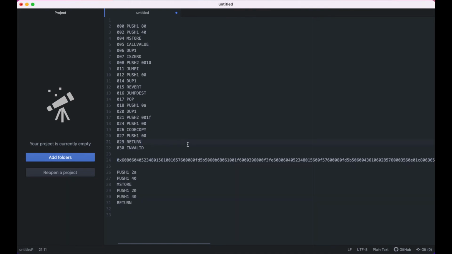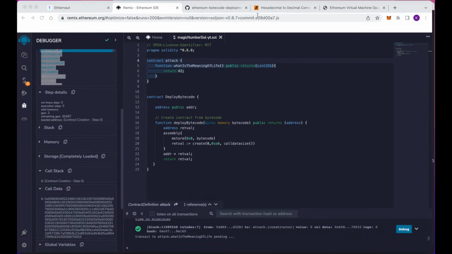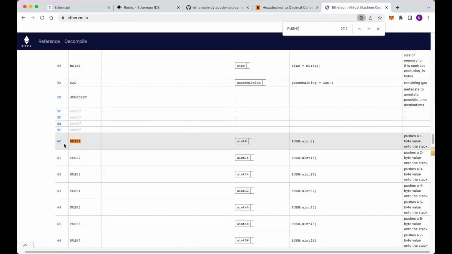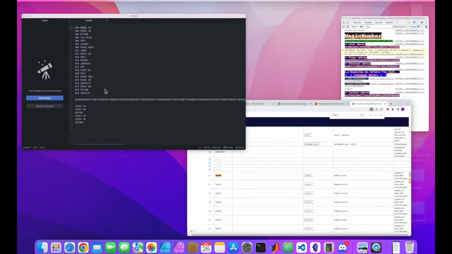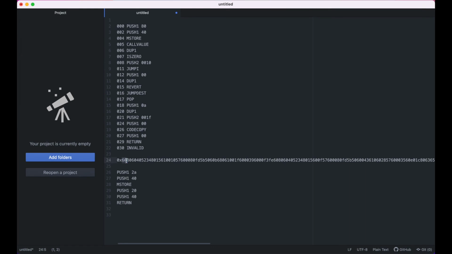Okay, and so we can start to just make sure that this is correct by looking at, so push 1 had code, if we go back to this here, 60. So we've got 60 at the beginning, and then we've got 80. So we're pushing 80, which seems like it corresponds to this first line.